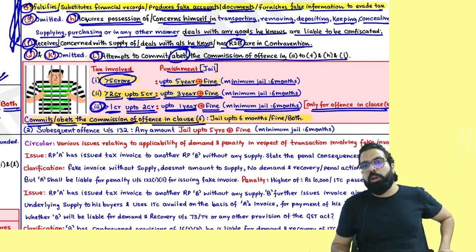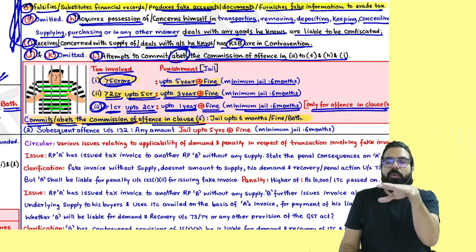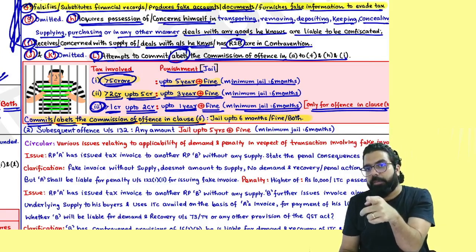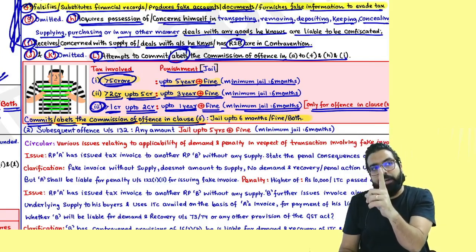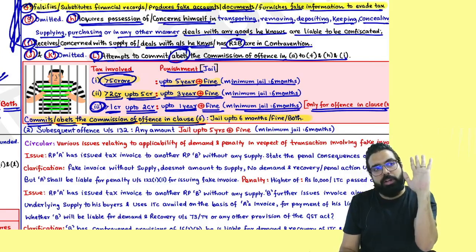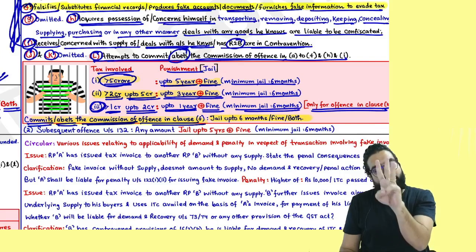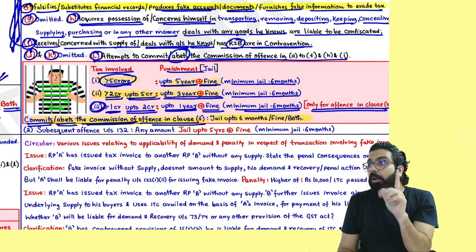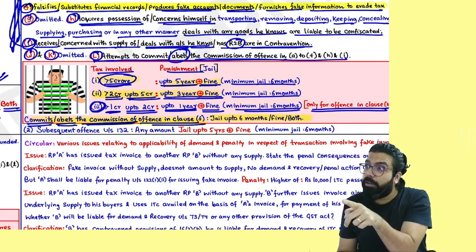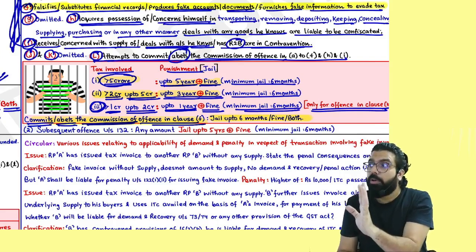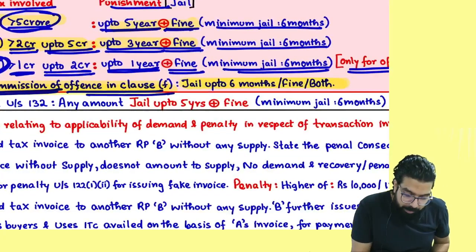Is my point clear to all? People, tell me one thing. All the offenses, you will go to jail when? Only when the amount is more than 2 crore and when the amount is more than 5 crore. Bogus invoice, 1 crore, 2 crore, 5 crore, all clauses applicable. Falsifying financial records, any amount, you will be sent to jail, minimum 6 months.